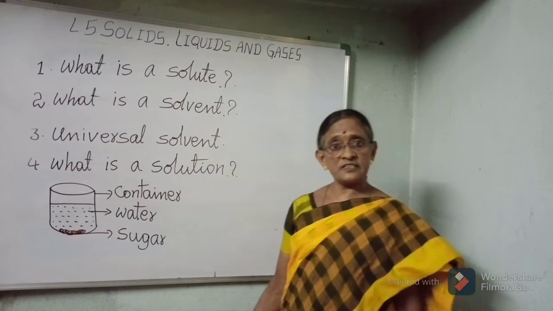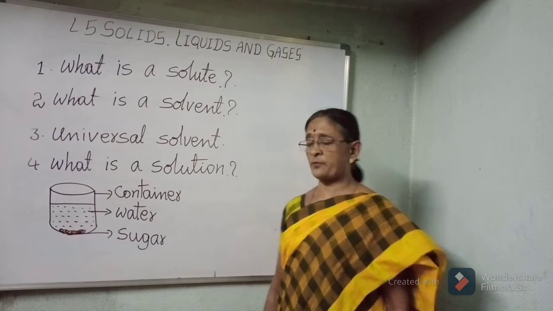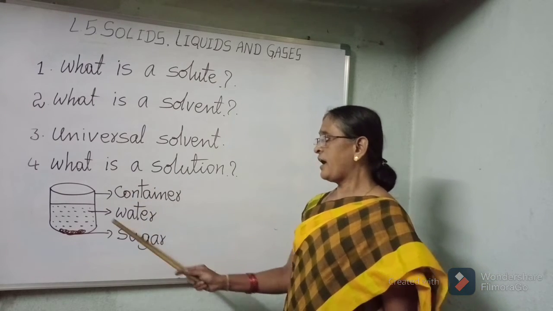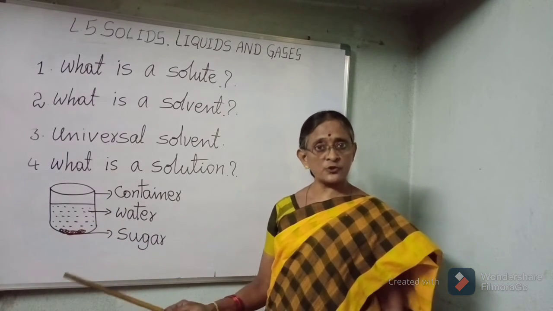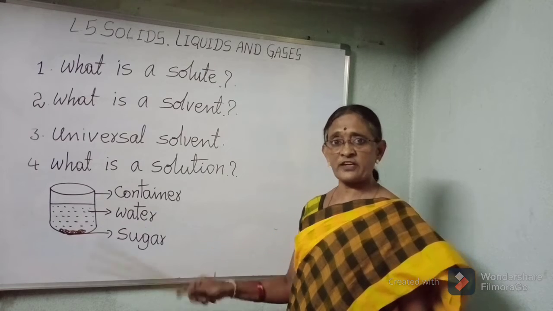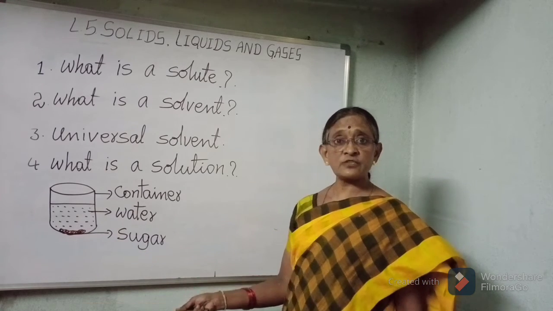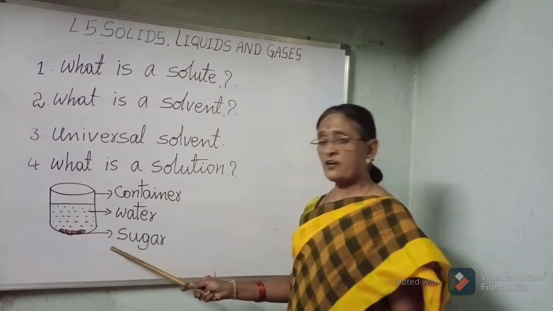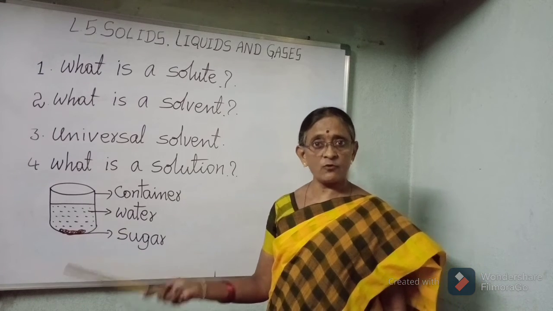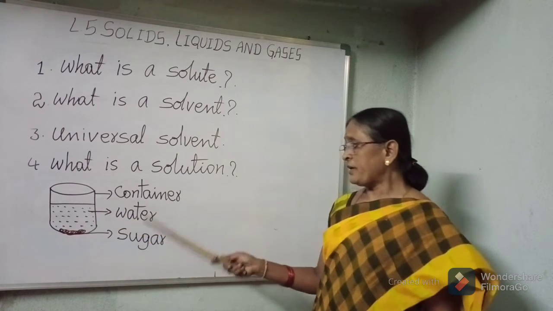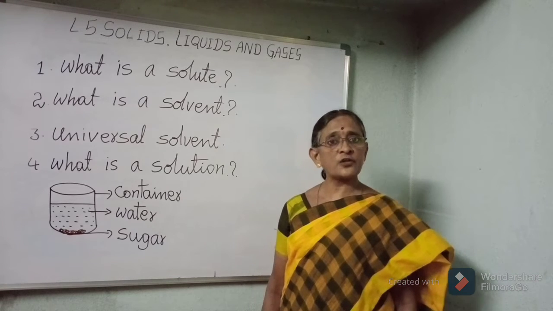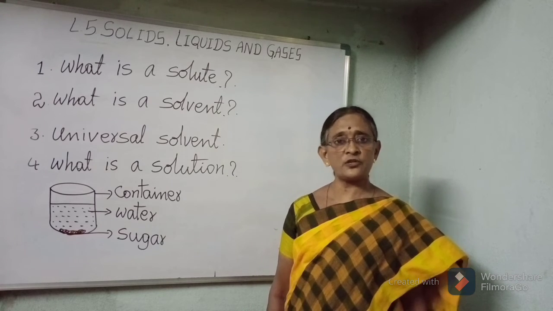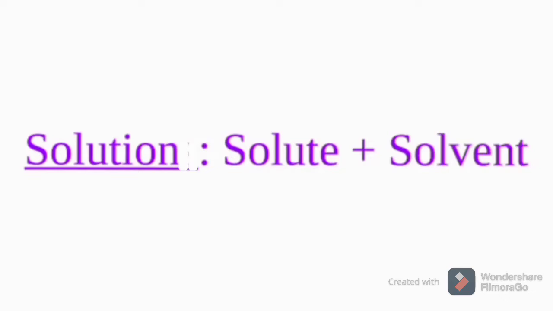To understand this, let us do a simple experiment. Take a container and pour some water in it and add 2 or 3 spoons of sugar in it and stir it very well. Then after some time, we cannot see the sugar particles in the water, because the sugar breaks down into small particles and occupies the space in between the molecules of the water.